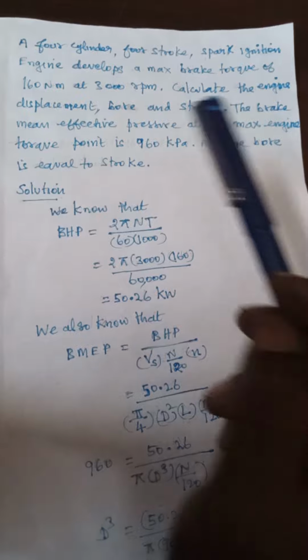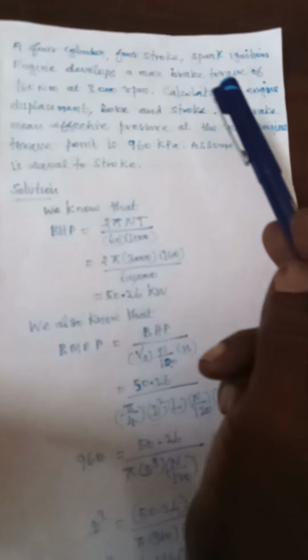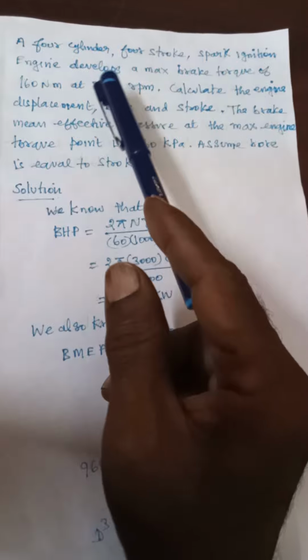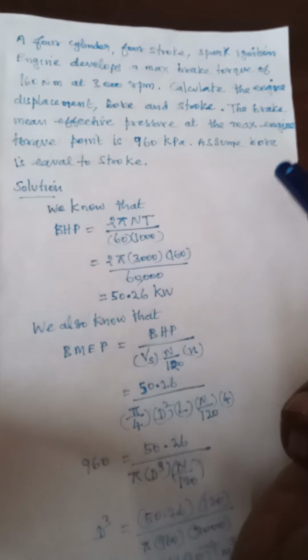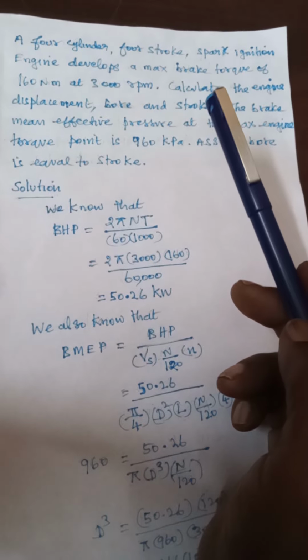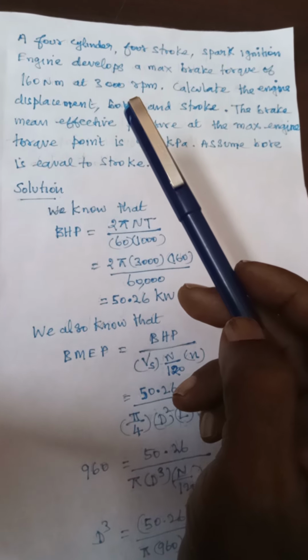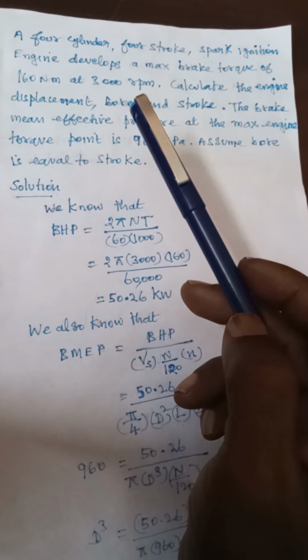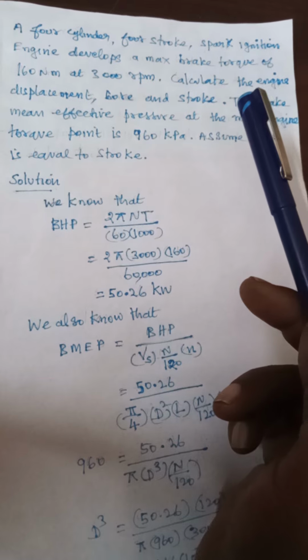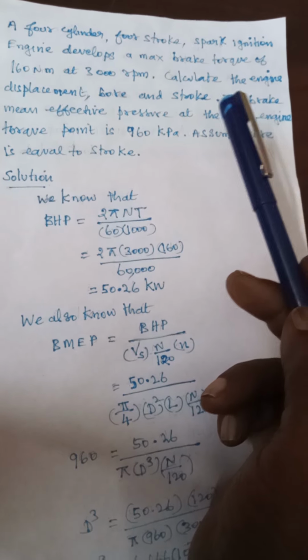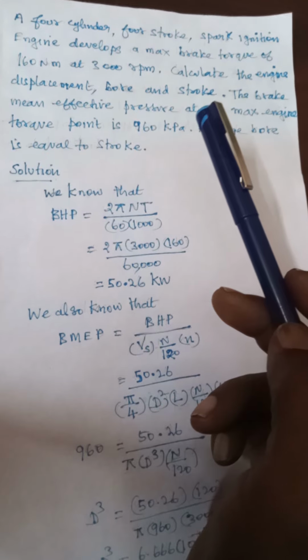Okay, a four-cylinder, four-stroke spark ignition engine develops a maximum brake torque of 160 Newton meter at 3000 RPM. Calculate the engine displacement, bore and stroke.